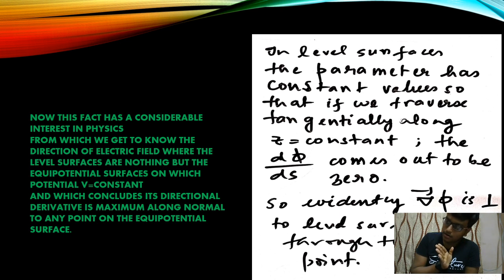Now when we are traversing normal to the level surface at any point, the equipotential surface, we are actually traversing the direction of the electric field or the magnetic field, whichever field you are taking.